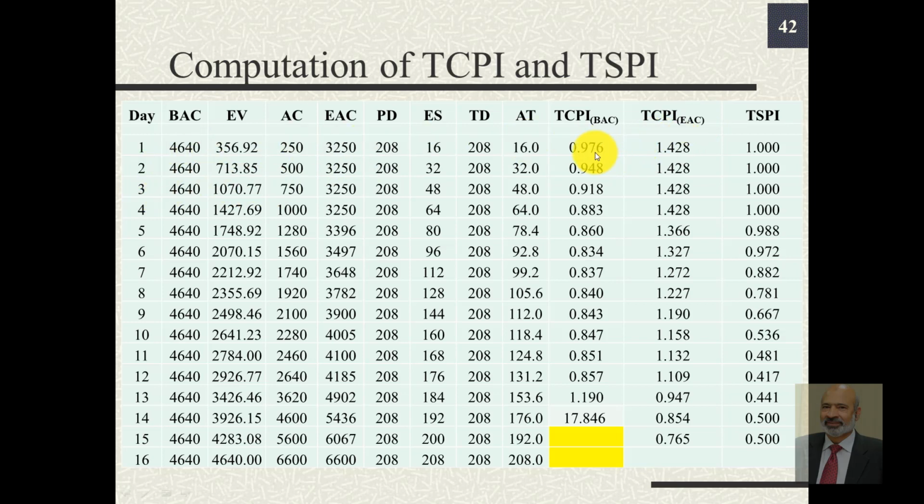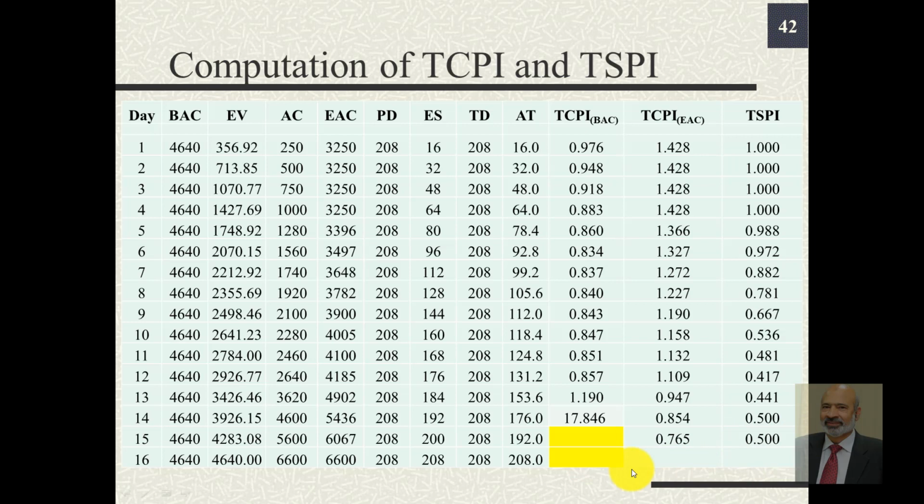We find different values of TCPI and TSPI. Note that the TCPI and TSPI values less than 1 are desirable. We don't have any values here because this is based on BAC, and for these last two rows, BAC is less than AC. Because of that, we could get negative values. We have not written these. Obviously, we don't need to find TCPI and TSPI values at the end of day 16.